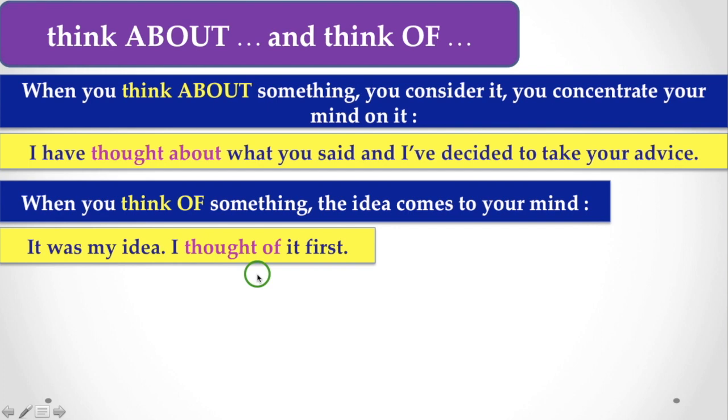When you are talking about think of something, that means something occurred to your mind. Now here, you don't say think about it. "It was my idea. I thought about it" is not the correct choice. If you use think about, it is not correct, because think about means contemplating or considering, but think of means occurred to.